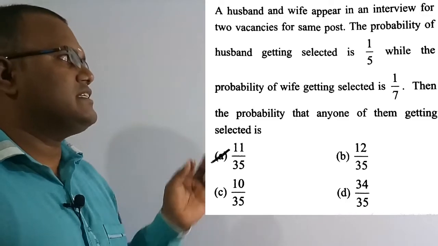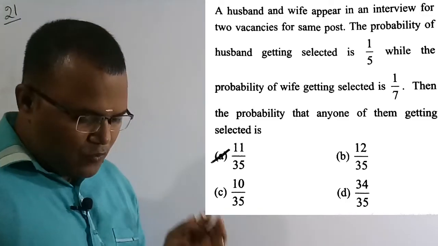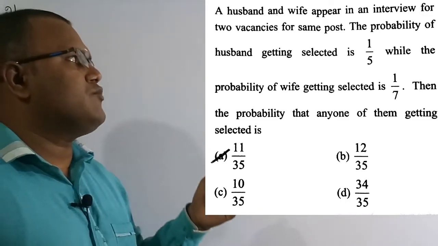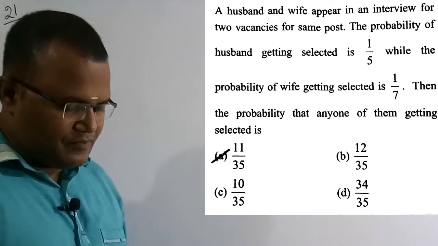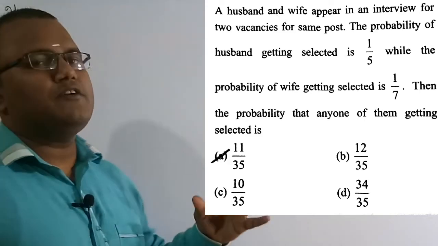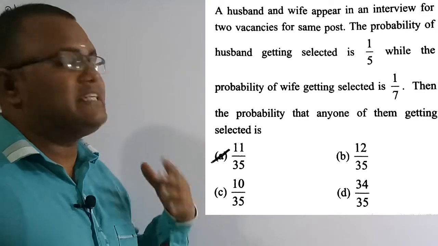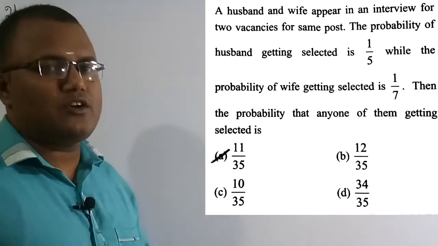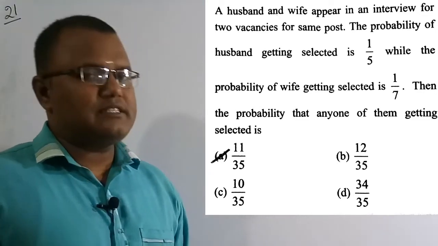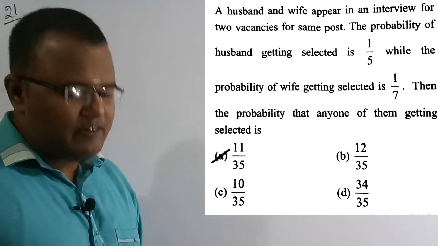So the probability of the husband being selected is 1 by 5, whereas the probability of the wife being selected is 1 by 7. Then we have to find the probability that any one of them is going to get selected. Out of these four options, option A is the correct solution of this question, which is 11 by 35.